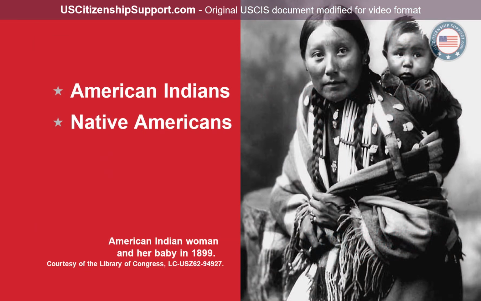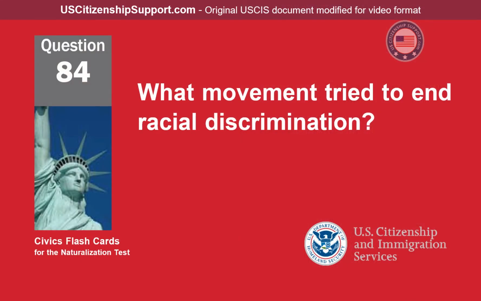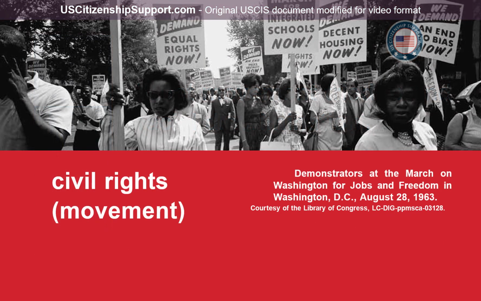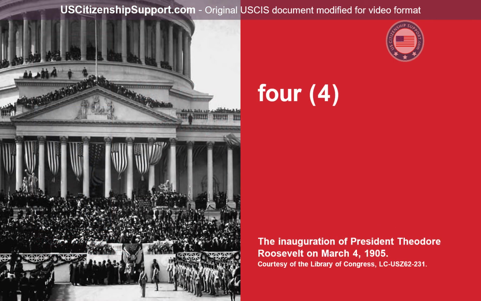American Indians, Native Americans. What movement tried to end racial discrimination? Civil Rights Movement. We elect a president for how many years? 4.